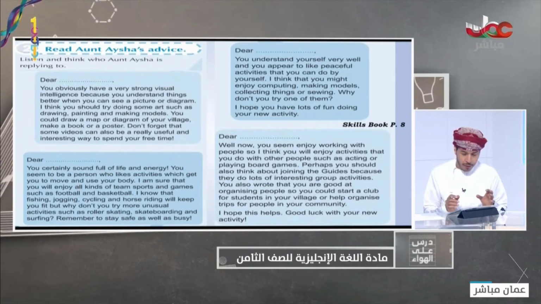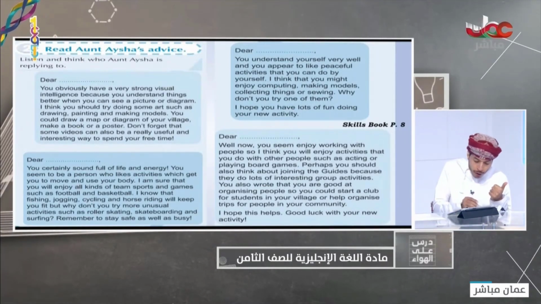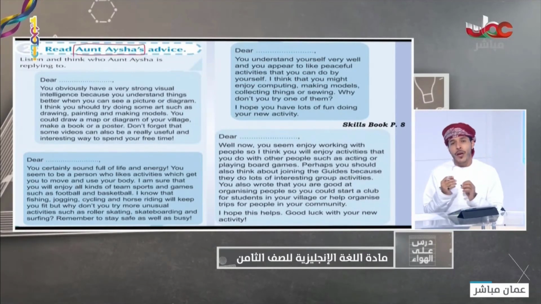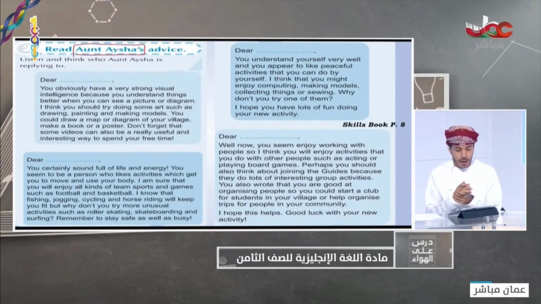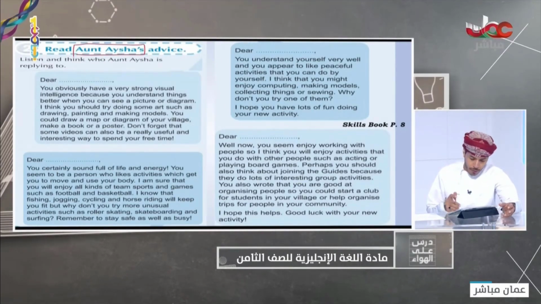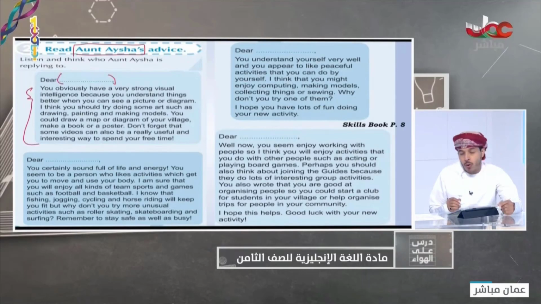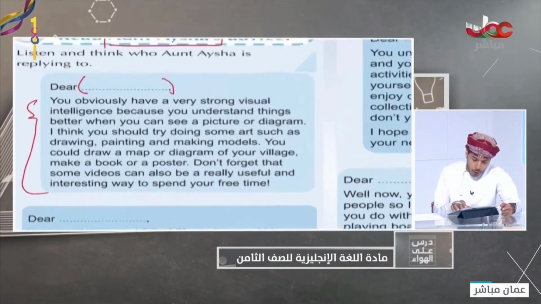Then, the last activity of our lesson today, I would like you to go back to our Auntie Aisha and look at her advice. So what did she say to these students? You have to identify the name of the students based on the reply of Aunt Aisha. For example, look at the first one.